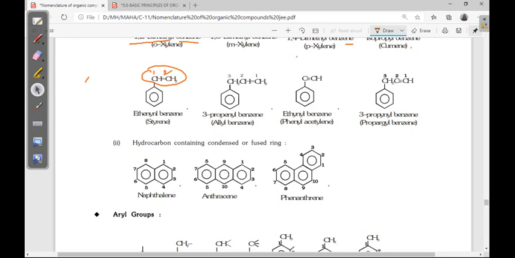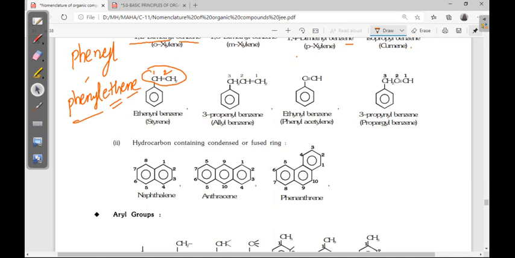The benzene ring as a substituent is named phenyl. So I can write the name here: phenylethene. Phenyl is the substituent, eth is the word root, then ene is the suffix.